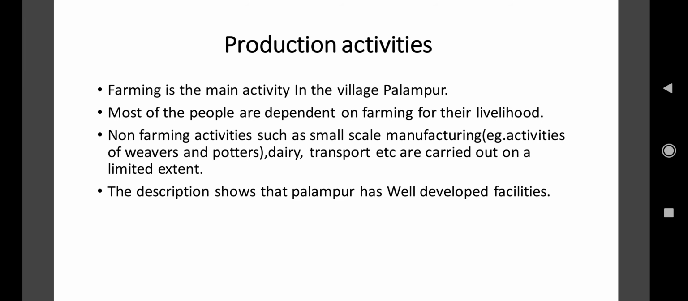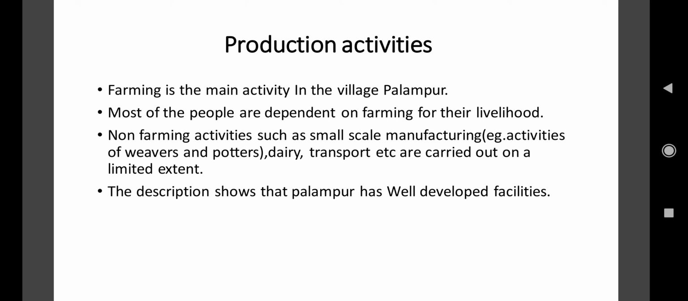Now the production activities. What were the production activities carried out in Palanpur? Farming is the main activity in the village Palanpur. If we talk about any village, farming is the main activity, right? Basically, most of the people are dependent on farming for their livelihood. Most of the people in Palanpur were dependent on farming for their livelihood, right? So they were totally dependent on farming only.